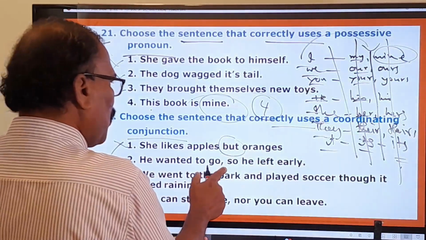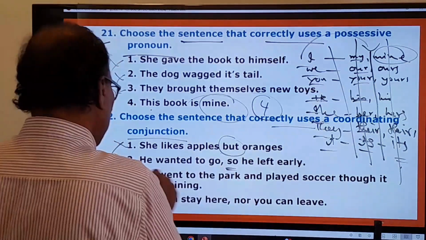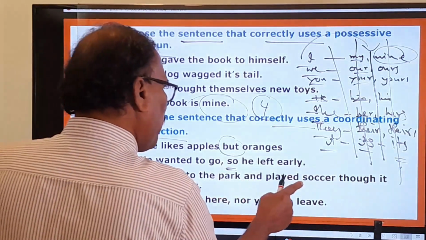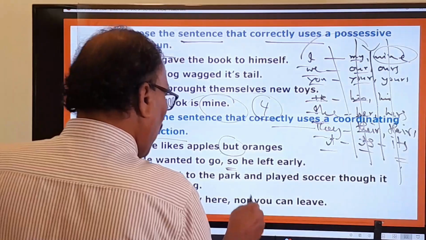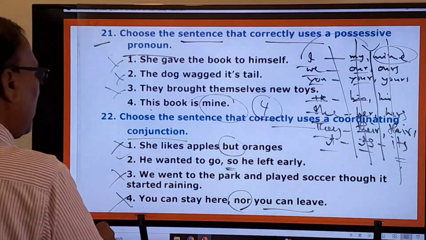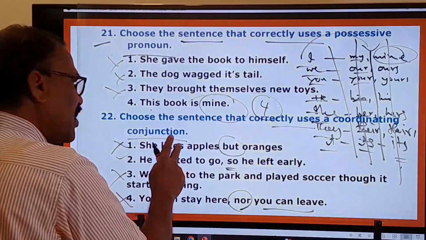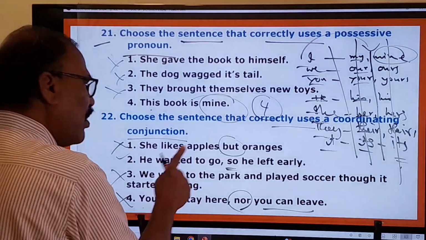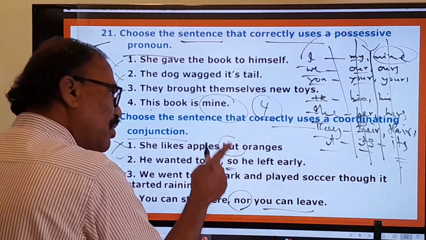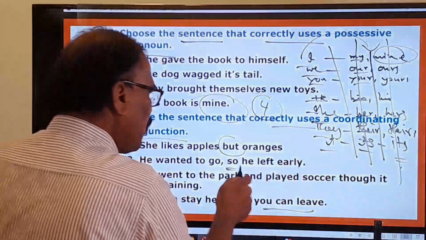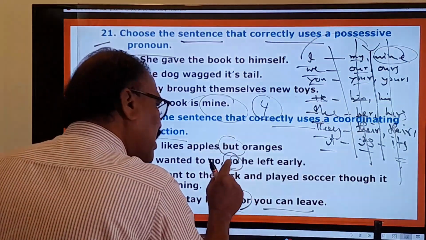He wanted to go, so he left early. So this is there. Okay. He went to the park and played soccer, though it started raining. No, you can stay here, nor you can play. No. So here the coordinating conjunction correctly used is only in this. He wanted to go. అతడు వెళ్ళాలనుకున్నాడు, సో అందువలన he left early. So here this coordinating conjunction is correctly used.